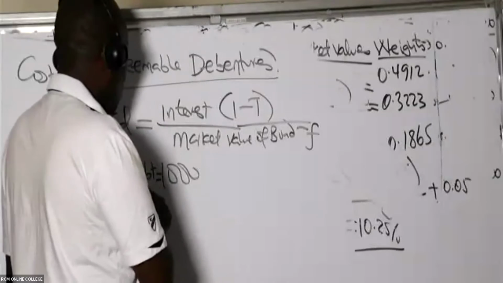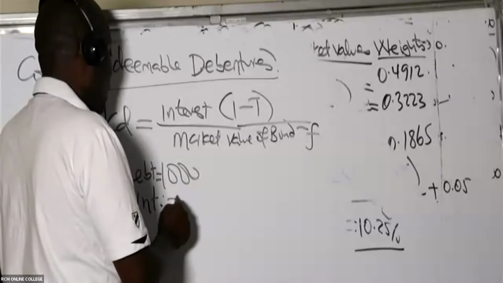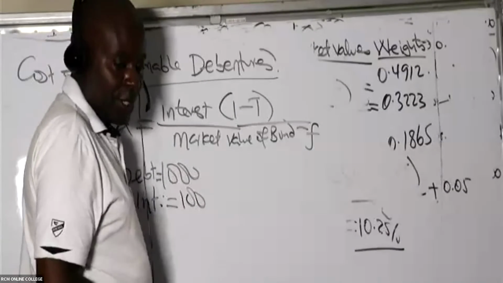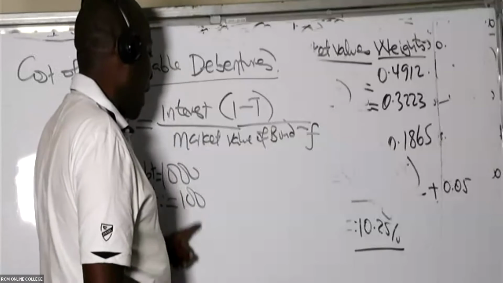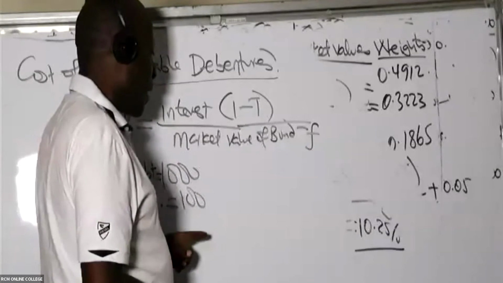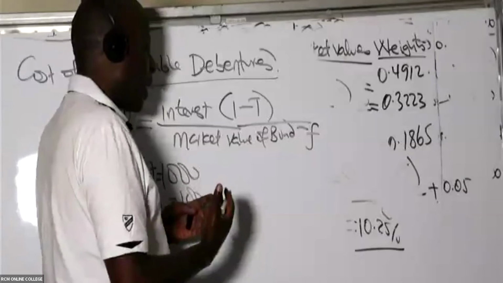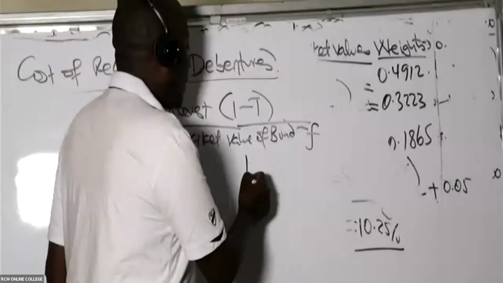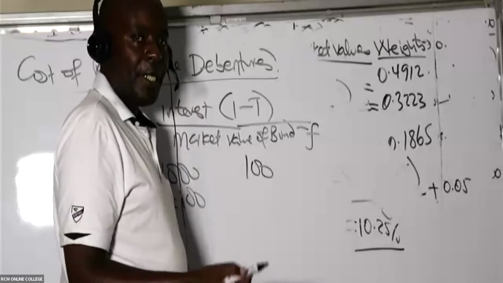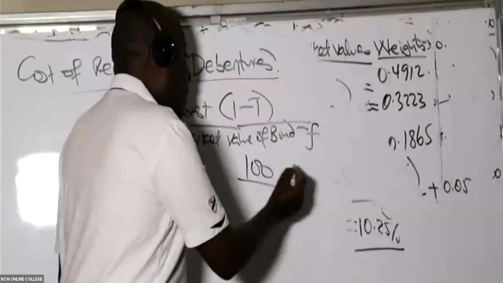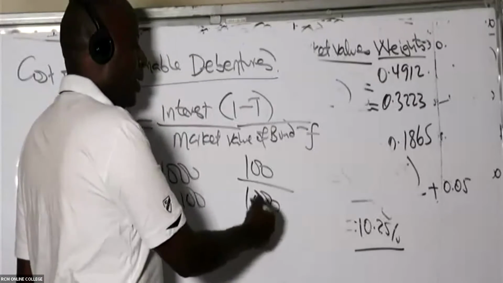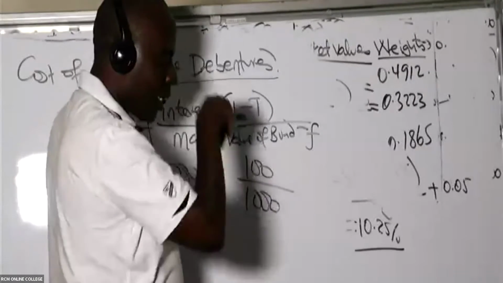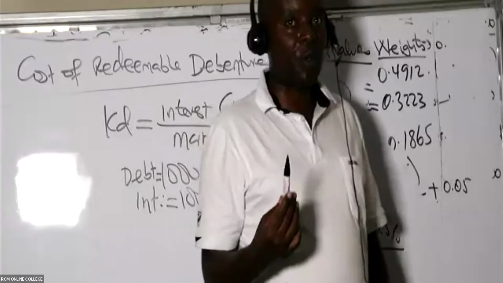1,100. It means automatically that the interest here is 100. So if I want to get this return for the bond holders, how do I get it? I will look at this guy, Amin. He is getting an interest of 100 out of how much have I given him? I had given him 1,000. This is how you simply explain these concepts here.